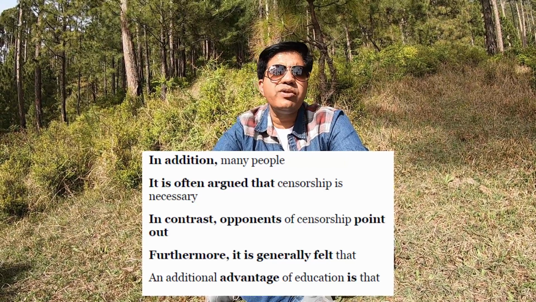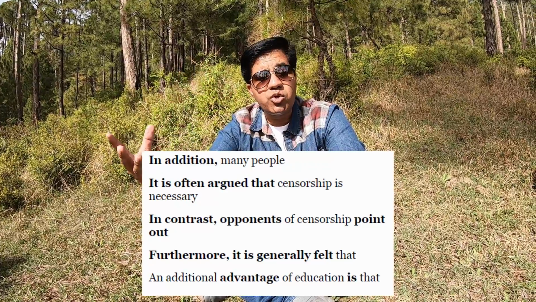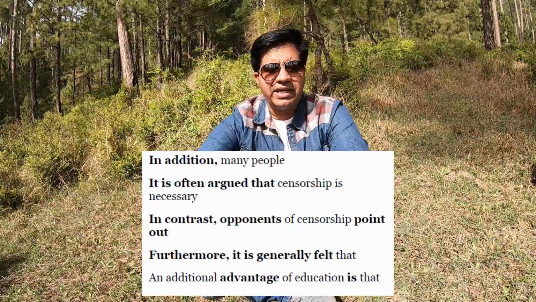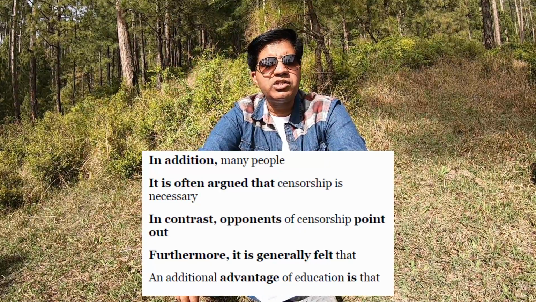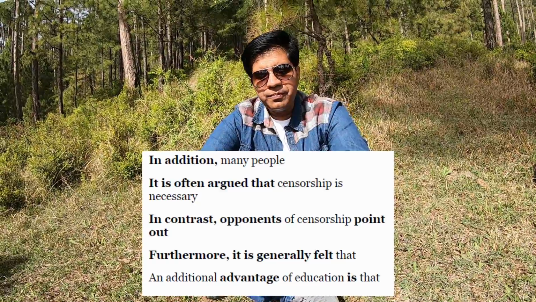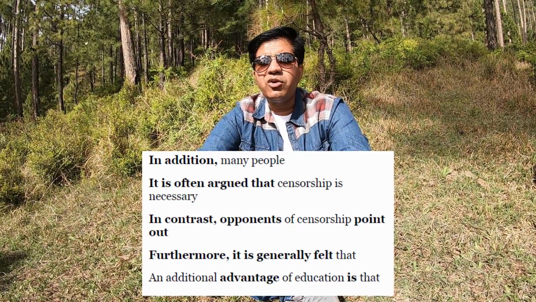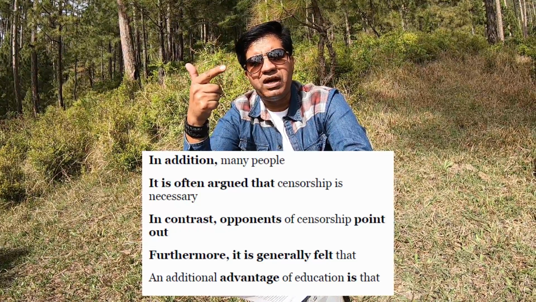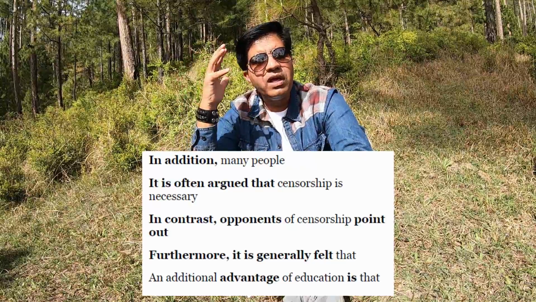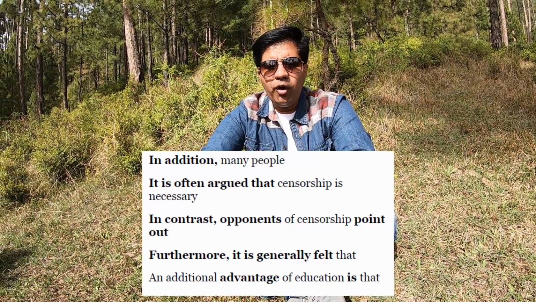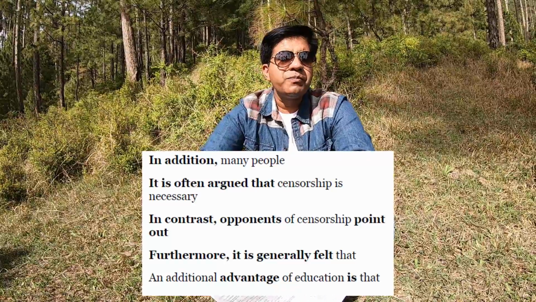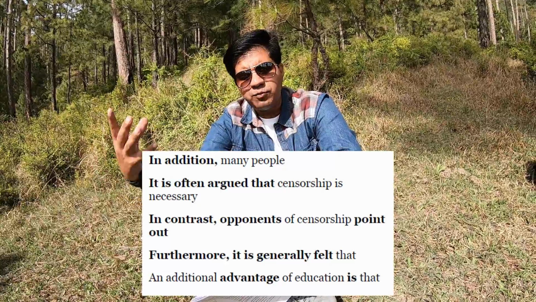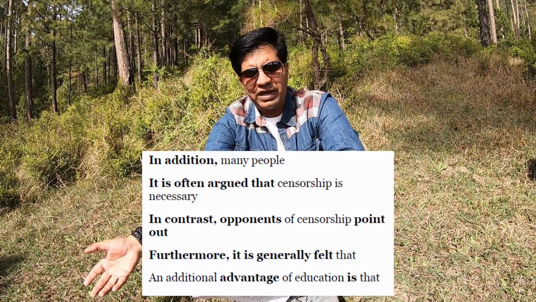Next, it is often argued that, and then you can write something that is argued. This can be used when you're not giving your opinion, you're just talking in a general sense. It is often argued that censorship is necessary, right? In contrast, now when you're writing a contrast paragraph in your opinion essay, introduction, body paragraph 1, body paragraph 2, and contrast paragraph, there you can write, in contrast, opponents of censorship point out. In contrast, opponents of smoking at public places point out, and then you can mention whatever they point out.